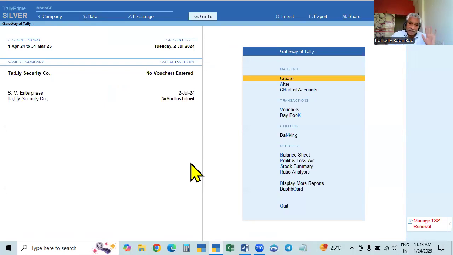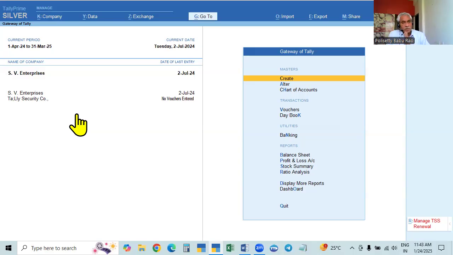Now the second one is user access control, username and password: creation, alteration, deletion, that is, set up the username and password, change the username and password, delete the username and password. In the case of a new company, that can be created or set up in the creation page.